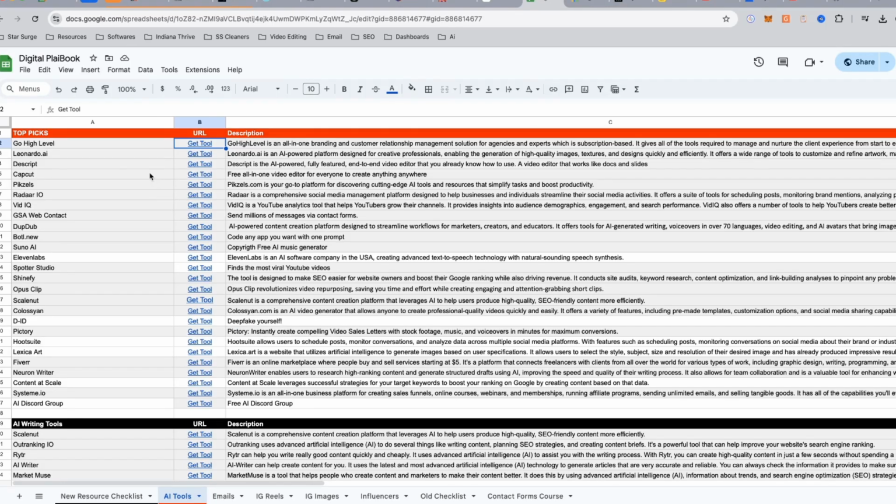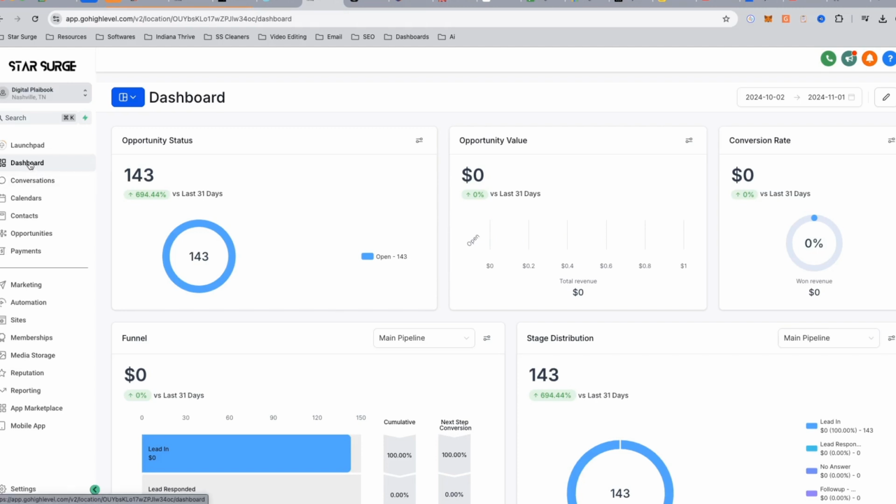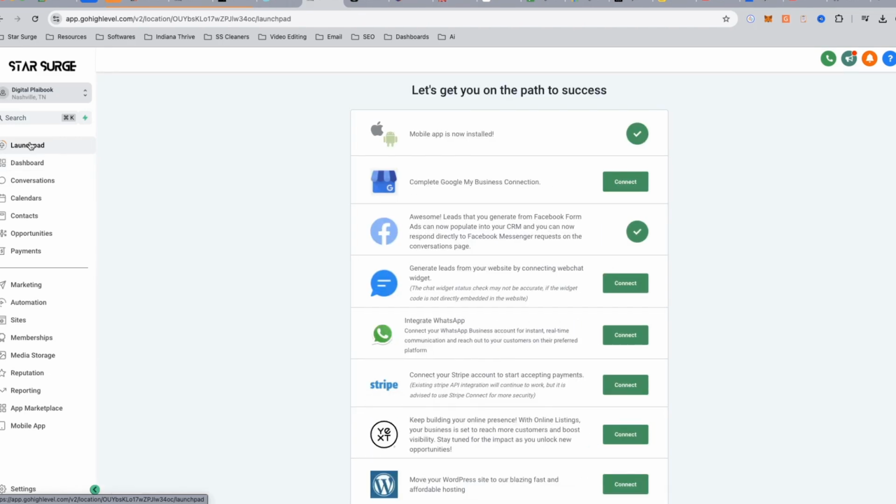Next, once you get this tool called Go High Level, it'll take you to a screen like this. This is called a sub account. If you want a more in-depth video with basically the free course, this video is going to try to keep it short, 10-15 minutes, but the free course on the digital playbook will take you through how to create the sub account and how to import everything.